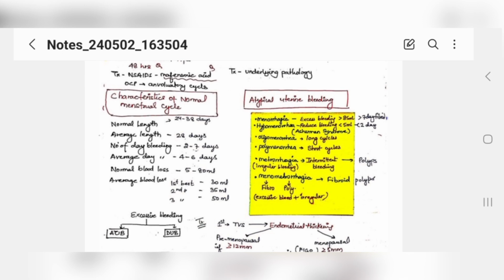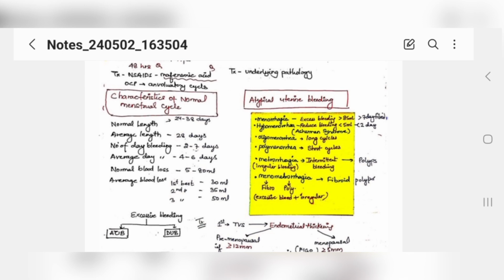Okay, now oligomenorrhea and polymenorrhea. Oligo, we also always think means less, like well, less. No, oligomenorrhea means long cycles, with a smaller number of bleeding episodes. So in oligomenorrhea, very little blood comes after a very long time: 30-day, 40-day, 50-day long cycles.